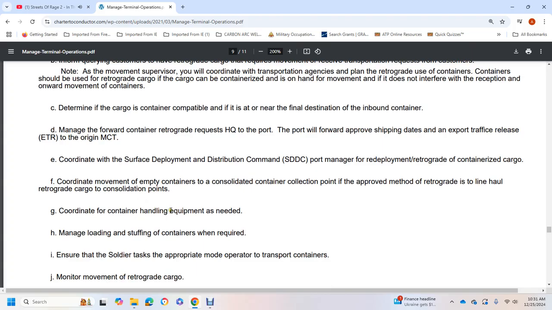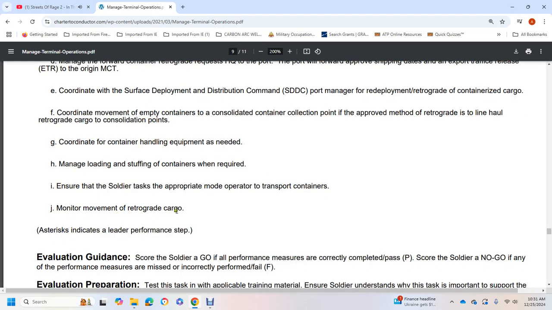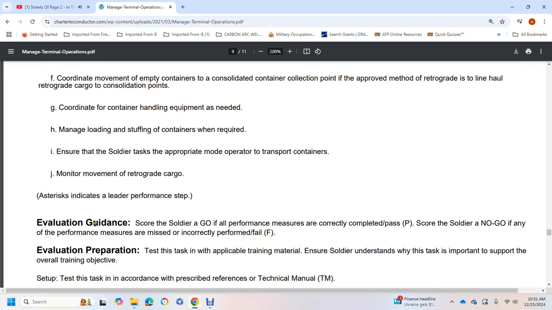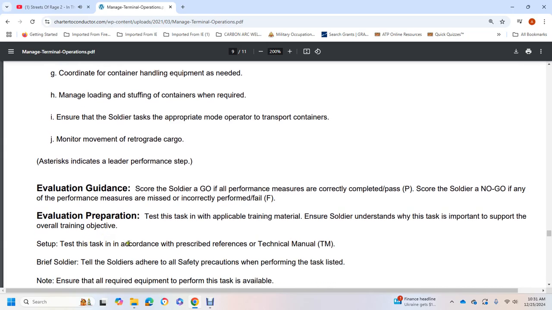G. Coordinate handling equipment as needed, manage loading, stuffing containers when required, ensure soldiers' tasks are appropriate mode to operate or transport containers, monitor movement of retrograde cargo. Evaluation guidance, evaluation preparation: set up tasks in accordance with prescribed reference and technical manual. Brief soldiers to adhere to safety precautions when performing tasks listed.